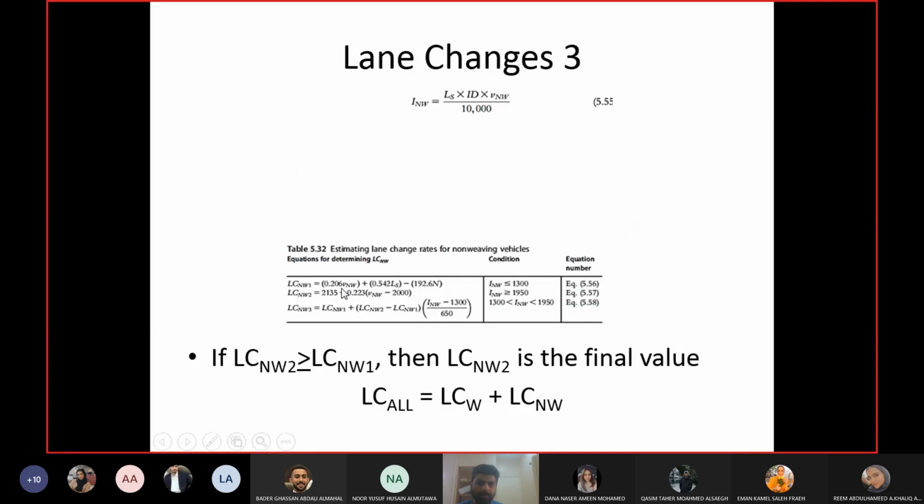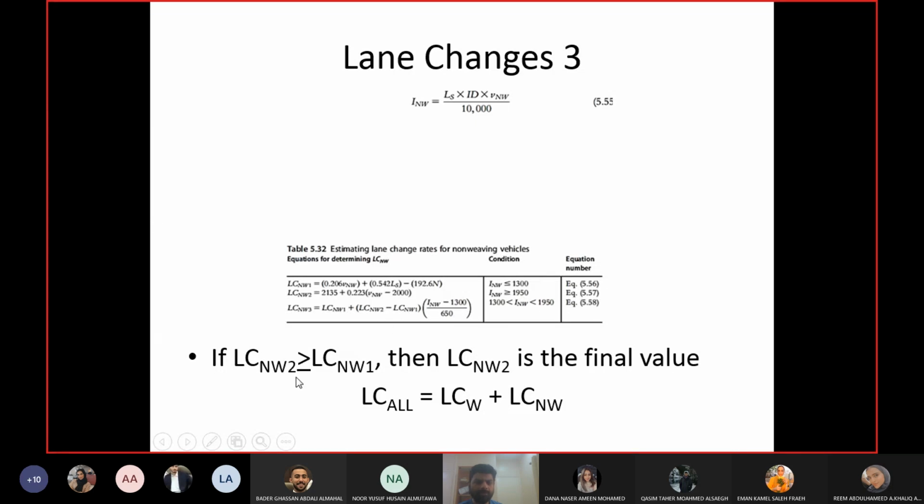There are no new parameters here. The only thing you have to worry about is the range of I and W. So you can see less than or equal to 1300, the first equation; more than or equal to 1950, the second equation. If it is between 1300 and 1950, this is the equation you will use.